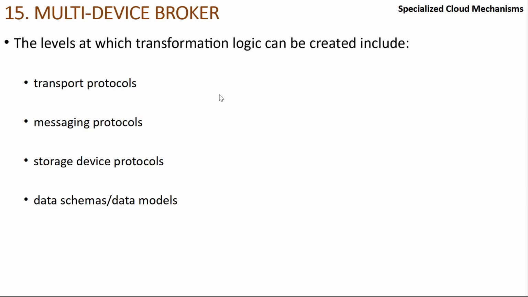Where the transformation is happening, where that bridge has been created, is at the transport protocol level. So we have HTTP protocol, TCP at the lower level, we have transport protocol, network protocol, right? Then we have messaging protocols. So when we do chatting, we open a lot of sockets. Not everything works on HTTP all the time. We are giving a live connection.